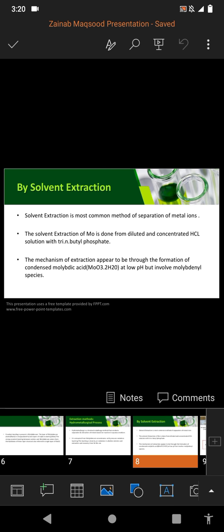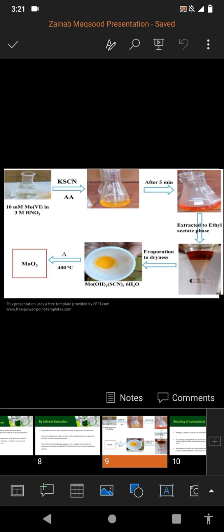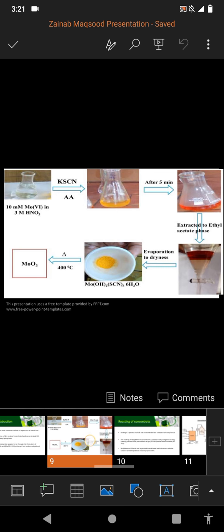It is the most common method of separation of metal ions. Solvent extraction is a process in which a solute distributes itself between two solvents, and these two solvents are not soluble in each other. The mechanism of extraction appears to be through the formation of condensed molybdic acid, which is MoO3·2H2O at low pH, and also involves molybdenyl species. Here we will see that we have a KSCN solution. Then after 5 minutes, the ethyl acetate phase is extracted. Then there is evaporation to dryness, and after heating we will obtain MoO3.